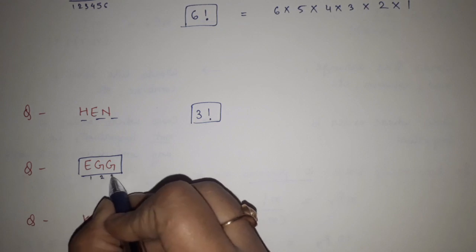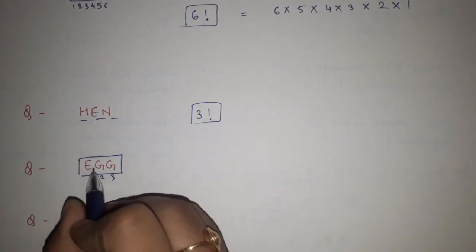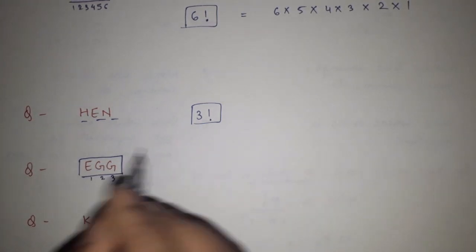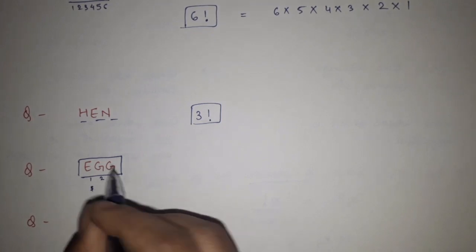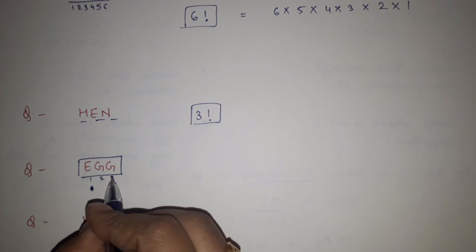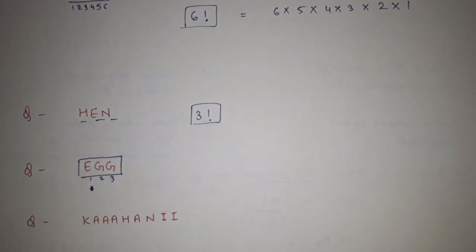In how many ways can the letters of the word egg be arranged? Here the total number of characters is 1, 2, 3, but G is repeated. First of all, you have to consider the total number of characters. The total number of characters here in EGG is 3, okay?